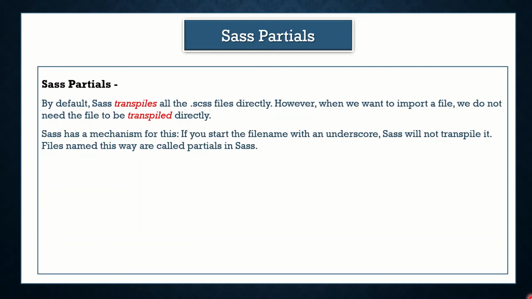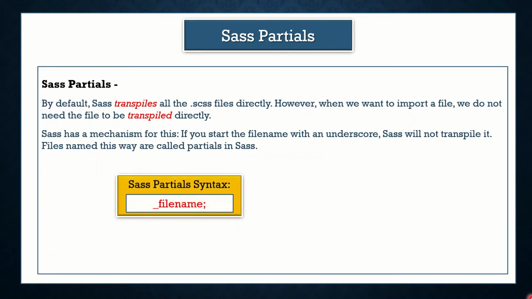If I start a file name with an underscore, Sass will not transpile it. Files named this way are called partials in Sass. This is the reason why I have prefixed my file name variable.scss with an underscore. The CSS preprocessor will ignore all the files which start with an underscore when transpiling.